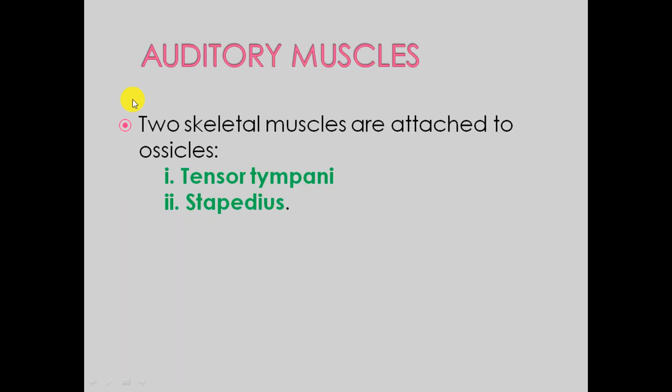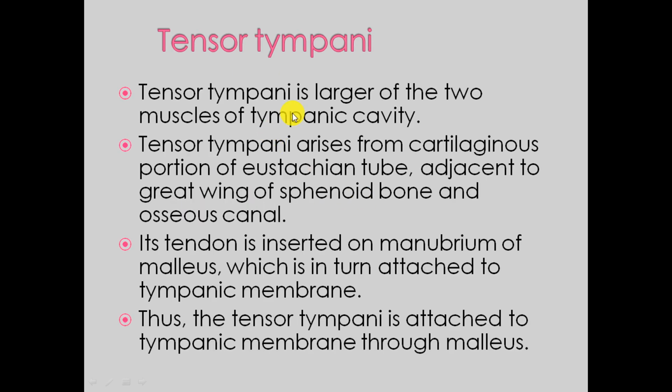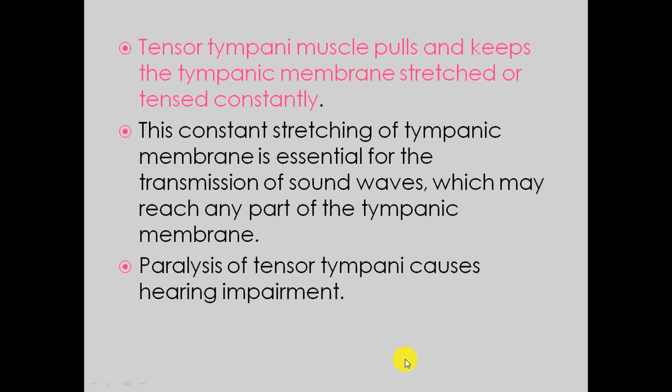Next we have the auditory muscles. Two skeletal muscles are there, tensor tympani and the stapedius. Stapedius is connected with the stapes bone and tensor tympani is connected with the malleus. Tensor tympani is the larger of the two muscles of the tympanic cavity. Tensor tympani arises from the cartilaginous portion of the Eustachian tube and adjacent to the great wing of sphenoid bone and the osseous canals. Inserted into the malleus, which is in turn attached to the tympanic membrane. So tensor tympani is attached to the tympanic membrane through the malleus.